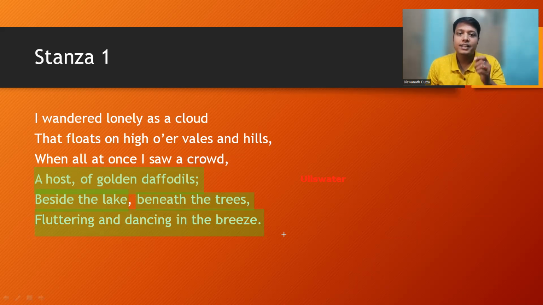They are in a happy mood, and that's why they are dancing. This can also be an example of personification. You may be asked to find the figure of speech in the given line. Then you should write that this is an example of personification. Here, the daffodils are personified because they are said to be dancing.